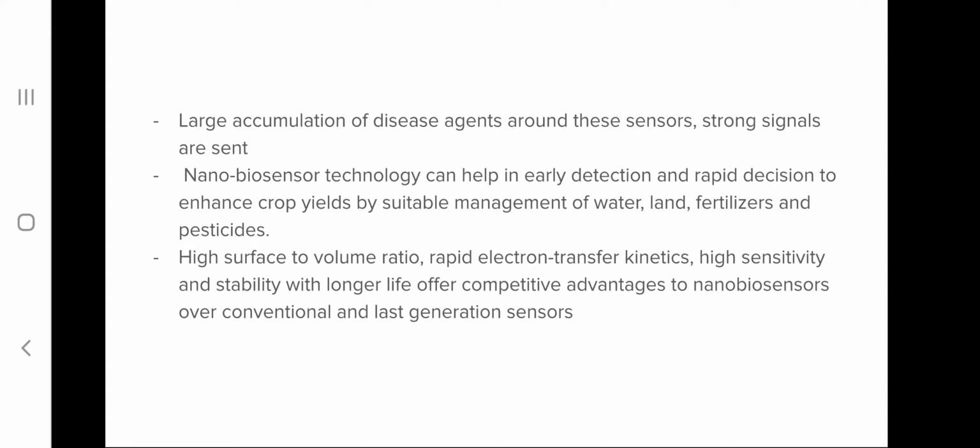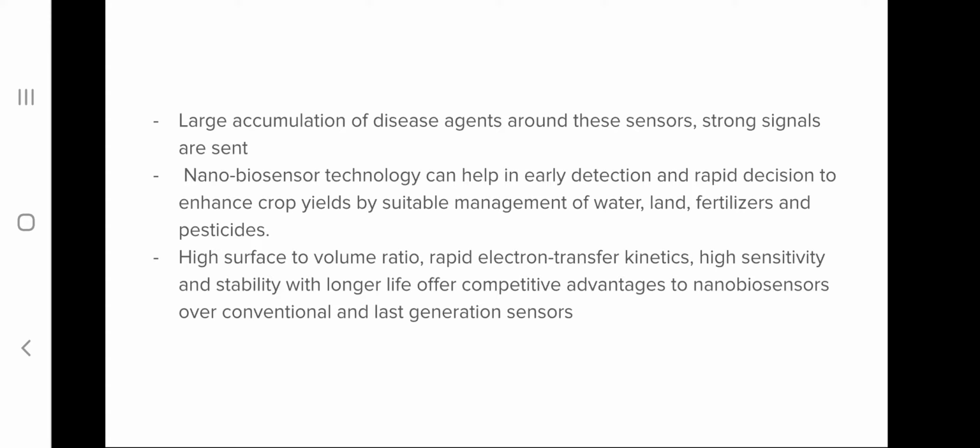And this nanobiosensor technology can be used for detection and rapid decision making, which can help in increasing the crop yield, and also help in sustainable management of water, land, fertilizers and pesticide.